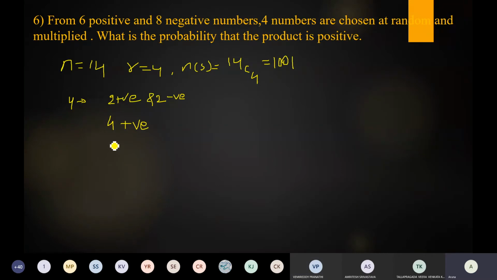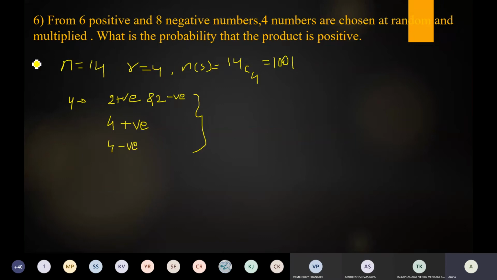What is the next possibility? 4 negative. Yes. First identify the possible cases. When we choose 4 numbers and multiply them, the product is positive if we select 2 positive and 2 negative, or 4 positive, or 4 negative. So these 3 are the possible ways.